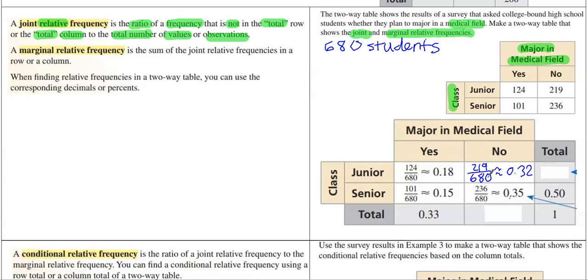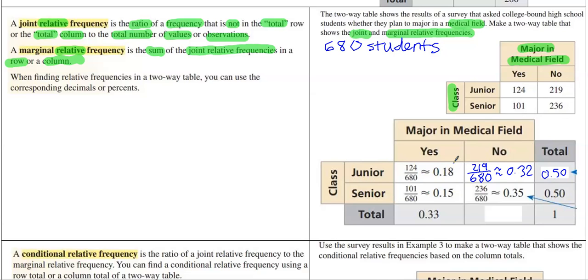You could do the same for seniors. Okay, you probably know where this is going. The marginal relative frequency is the sum of the joint relative frequencies in a row or a column. Now that's just like the old marginal frequency where we added together the joint frequencies. But now for the marginal relative frequency, we're just going to add 0.18 plus 0.32, and you happen to get 0.50. That number is not special. It could have been anything. But that means 50% of the people who were asked were juniors. 50% of the people who were asked were seniors.